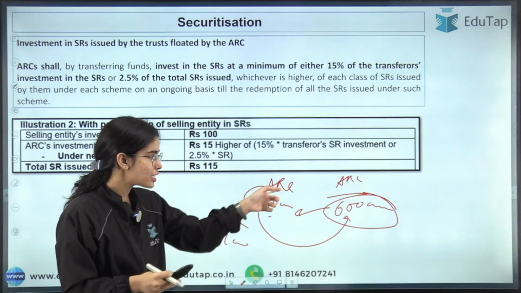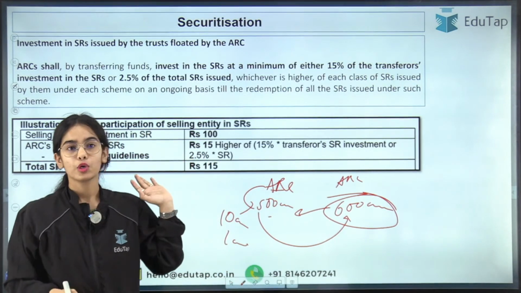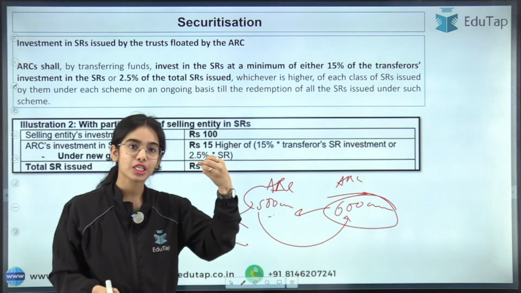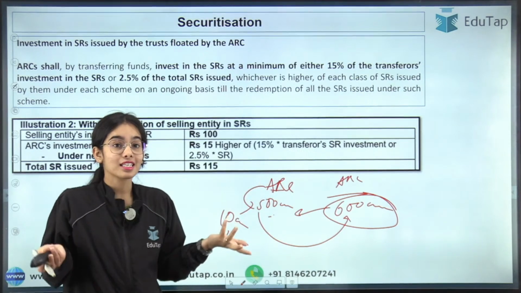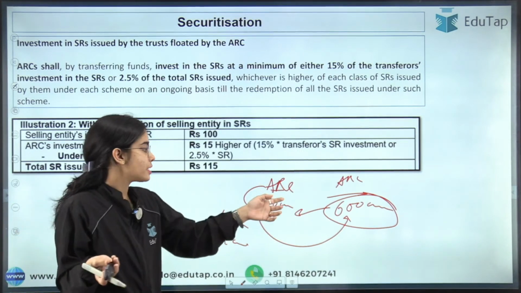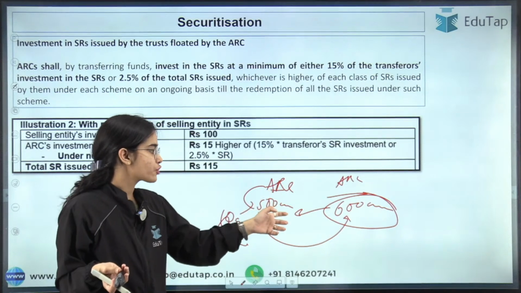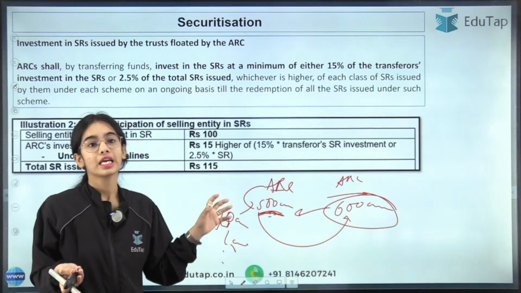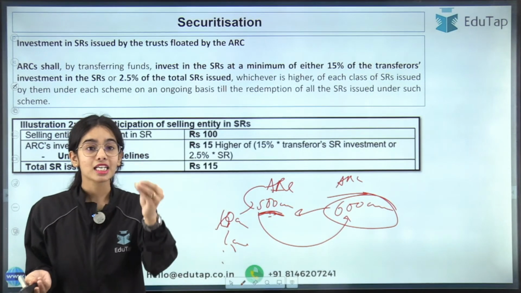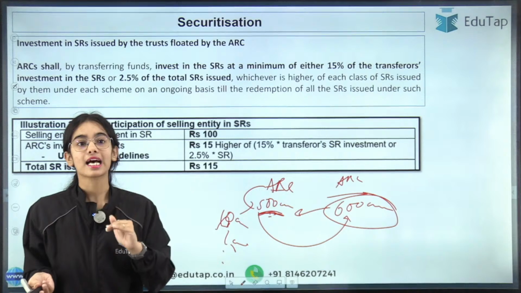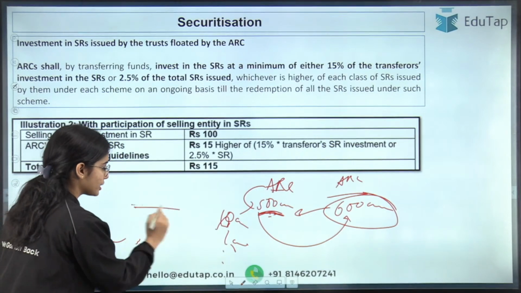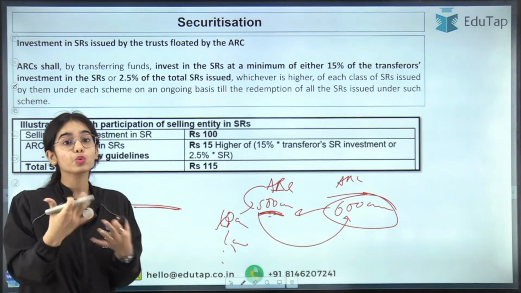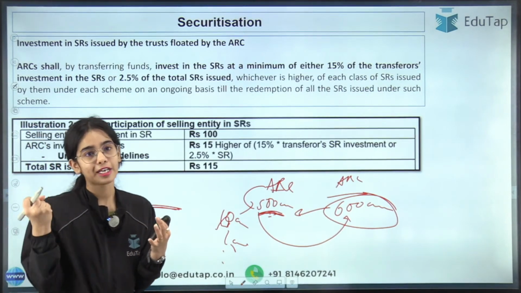So that means ARC does not have any interest in this loan. Even if this financial asset is not coming back, the ARC might not have any issue. ARC might not put as much focus on taking back this loan, because the ARC does not have enough interest in this financial asset. That's why a minimum criterion has been defined, that at least this much interest you should have in a financial asset, so that you work hard for gaining that financial asset back.